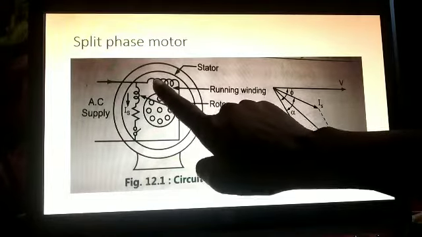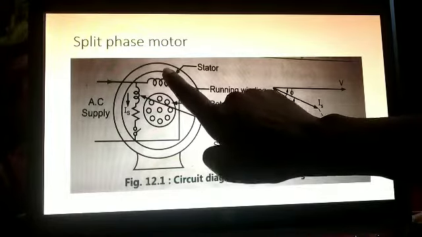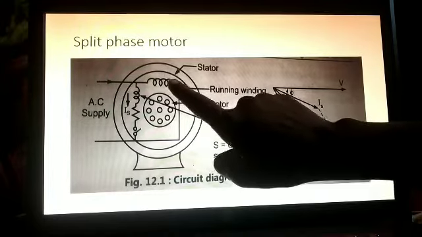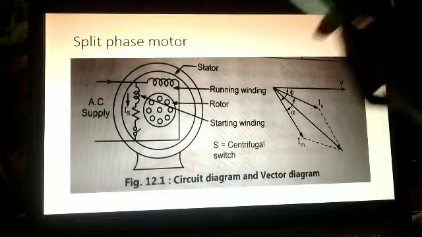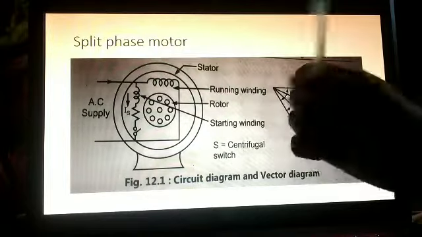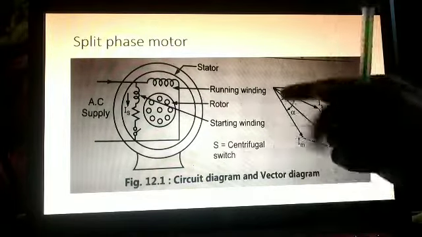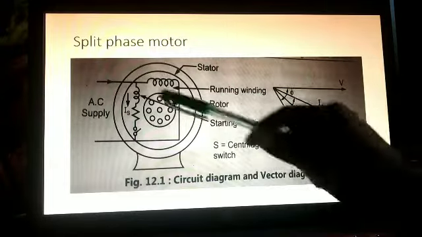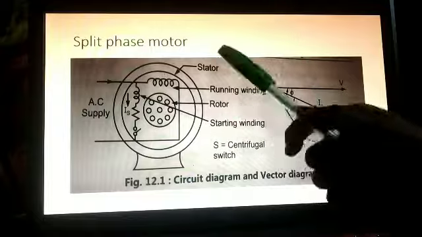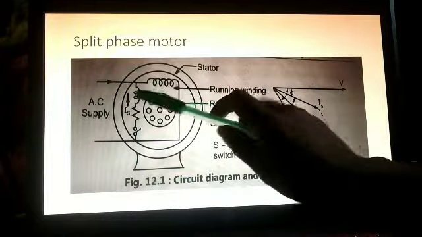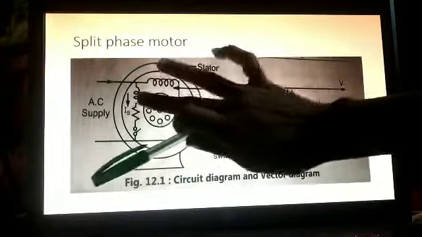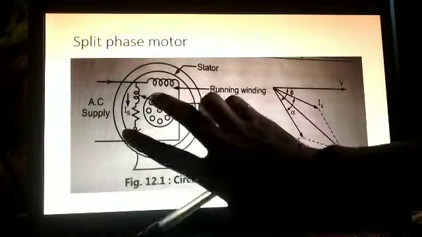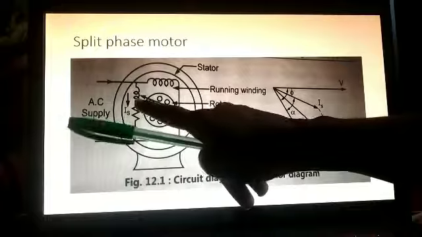This is called as main winding. So whenever the current flows through this winding, what will happen? Flux will be produced, right? Flux will be created. But here we need two fluxes, right? To create a rotating field, what we need? We need two fluxes. So here we have placed two windings. What will we get? Instead of one flux, we will get two fluxes because of these two windings, right?